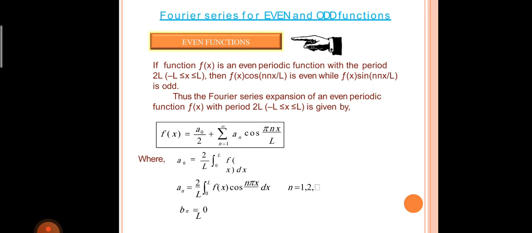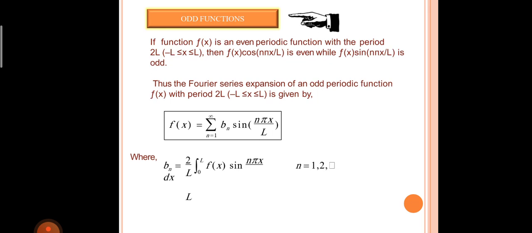For every even function, b n is equal to 0. For every odd function, a naught and a n are zeros. First, let us know what is meant by an odd function. If a function f of x is an even periodic function with the period 2l, that means from minus l to l, then f of x into cos n pi x by l is even, while f of x into sin n pi x by l is odd.